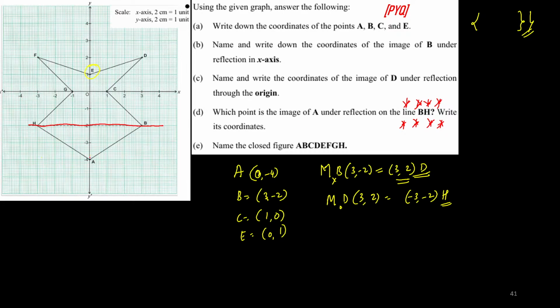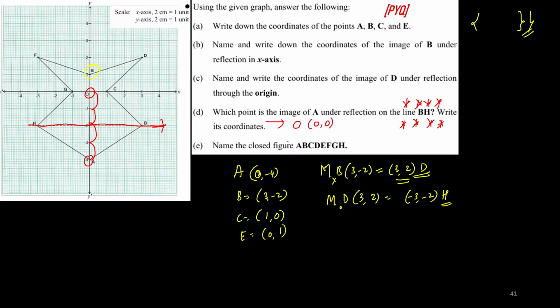Where is a, children? A is this. How far is it from this line? See, 1, 2. This line acts like a mirror. So 1, 2, and you land over here when the point a is reflected in the line bh. So what is your answer? Which point is the image of a? The origin. O is the point under the reflection in bh. Write down its coordinates. Coordinates of the origin are 0, 0.